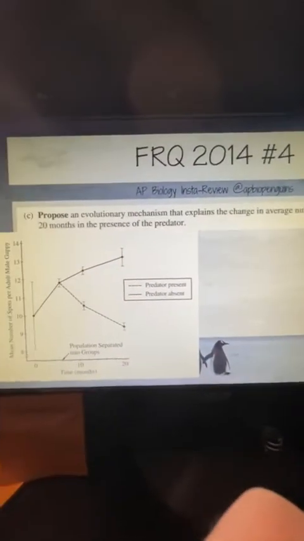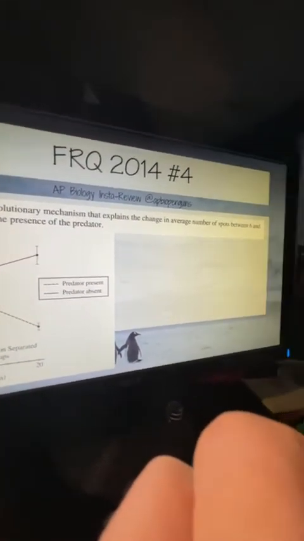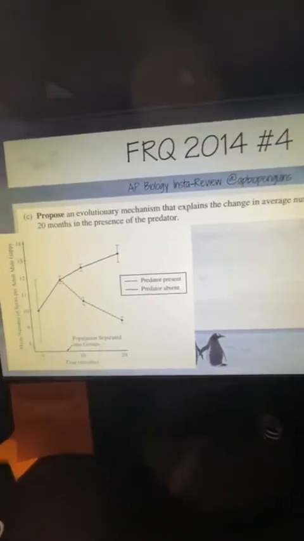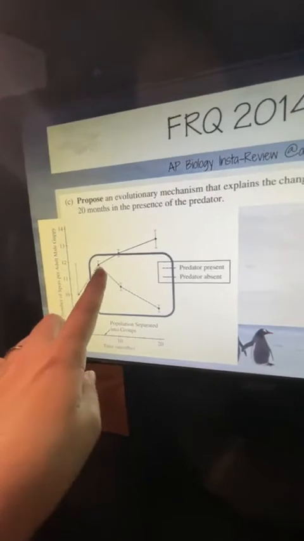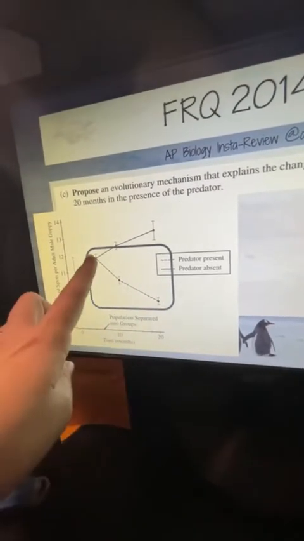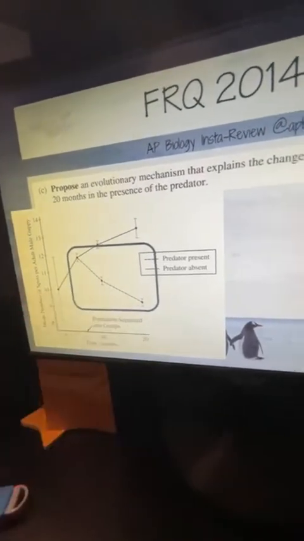So part C, propose an evolutionary mechanism that explains the change in average number of spots between 6 months and 20 months in the presence of a predator. So now we have a predator and we're seeing a decrease. Well, what is the evolutionary mechanism there? So I move from having spots to having no spots.